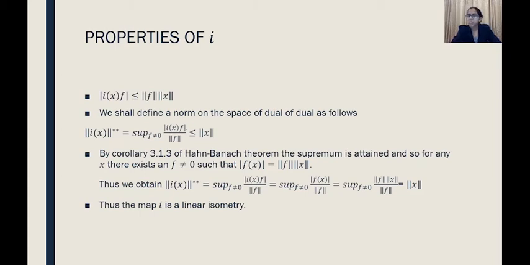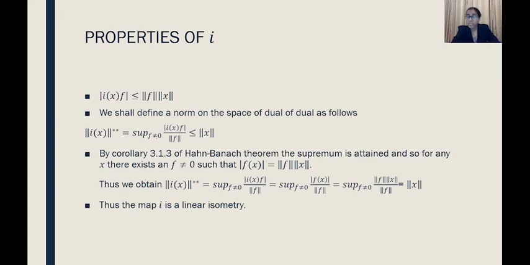We had discussed that before and we had verified that it was a norm. Similarly, we can define this norm in this space also. It will be denoted by norm double star. When it is the dual it is just a single star, and when it becomes the dual of the dual it becomes double star. Norm double star of Ix is equal to the supremum over f not equal to 0. Okay, there it was x.